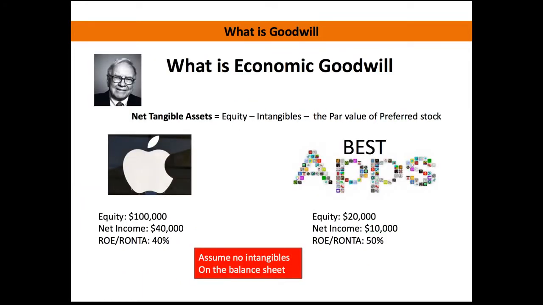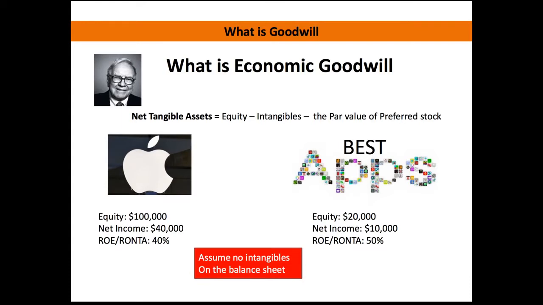So the first term that he throws out there is net tangible assets. Now, I briefly described that earlier. For your net tangible assets, go to the bottom line of your balance sheet and look at the equity. Whatever that number is, you're going to then subtract out the intangibles, which is the line that says intangibles and goodwill. You're going to subtract both of those from the equity. And then you're going to subtract out any of the par value of the preferred stock. Most companies don't have preferred stock, so all you're going to do is look at the equity and subtract out the goodwill and the intangibles, and that's your net tangible assets. Okay, so that's the magic number that he's really looking at whenever he's assessing that baseline book value of a company.